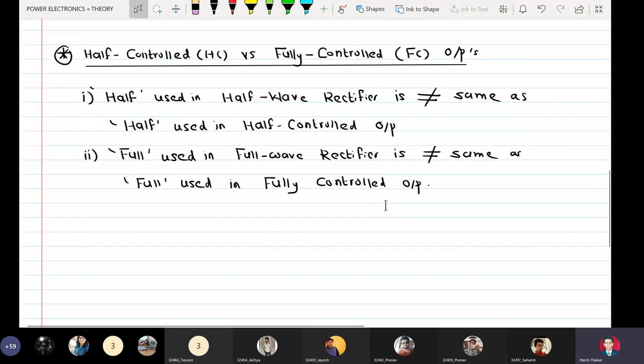cycle and illegal half cycle. And what is the definition of legal half cycle? Legal half cycle means that half cycle during which the controllable device, that is diode or SCR, remain forward biased. An illegal half cycle is that half cycle of the input during which the controllable device, that is diode or SCR, remain reverse biased. So the half cycle in which there is forward biasing is called the legal half cycle.